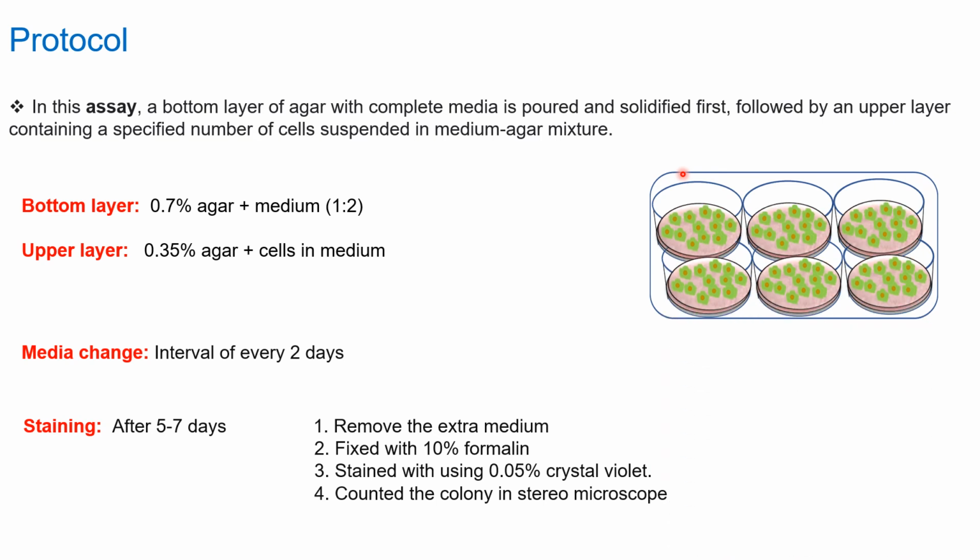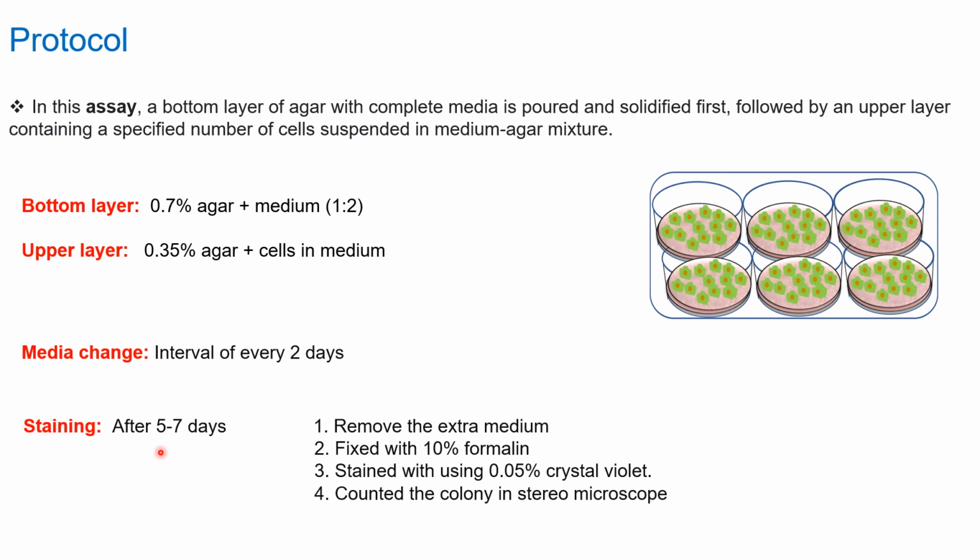Again you have to shake the 6 well plate, and then incubate at 37 degrees Celsius inside your incubator. You have to change the media at an interval of every 2 days. After 5 to 7 days you can visualize your colonies under a bright field microscope. If you see the number of colonies is enough, then you can proceed to the staining part, or otherwise you can wait till 2 weeks or more than 2 weeks according to your requirements.